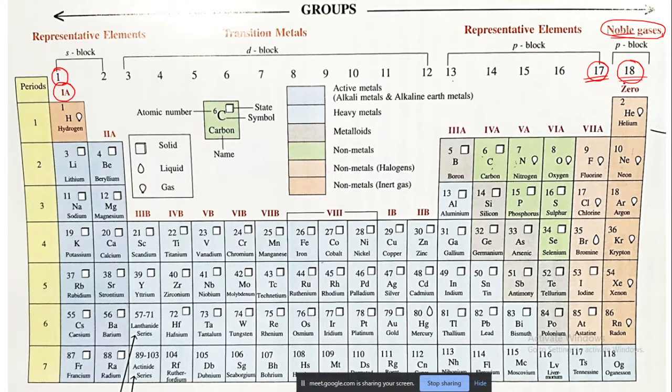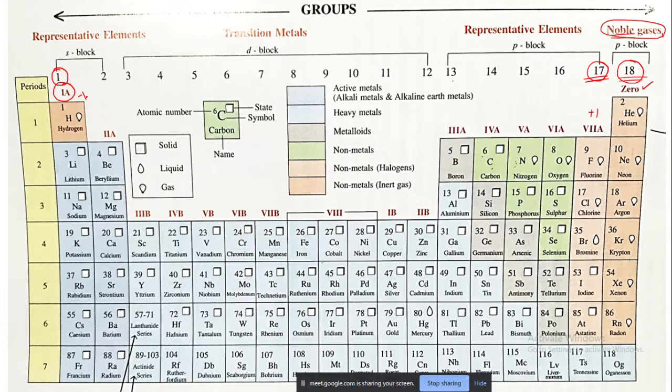Therefore, they want to gain one electron or lose one electron to get the octet configuration of group 18. So they are highly reactive. Group number 17 and group number 1 are highly reactive.